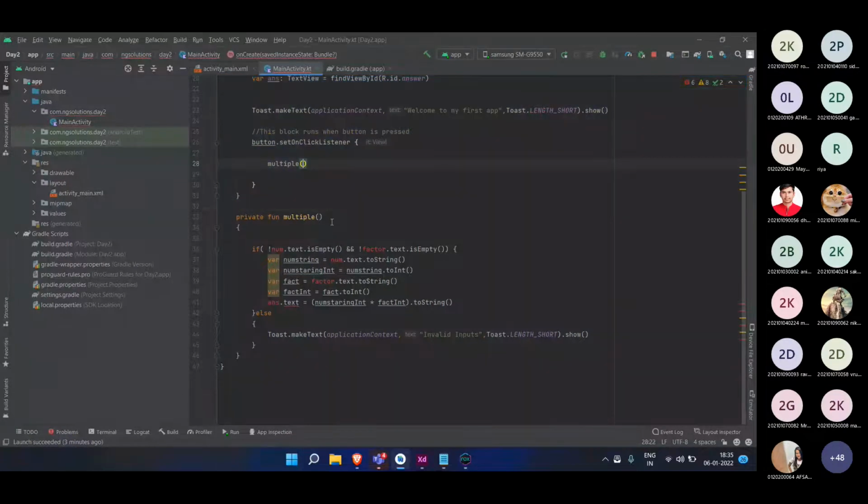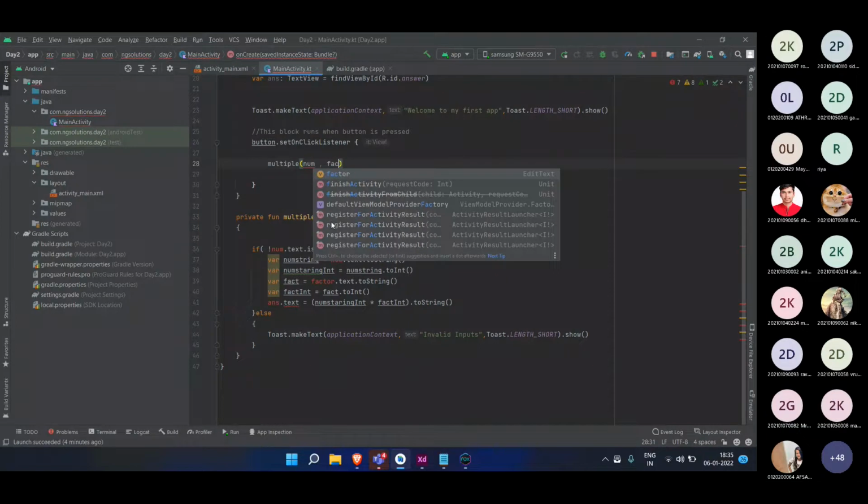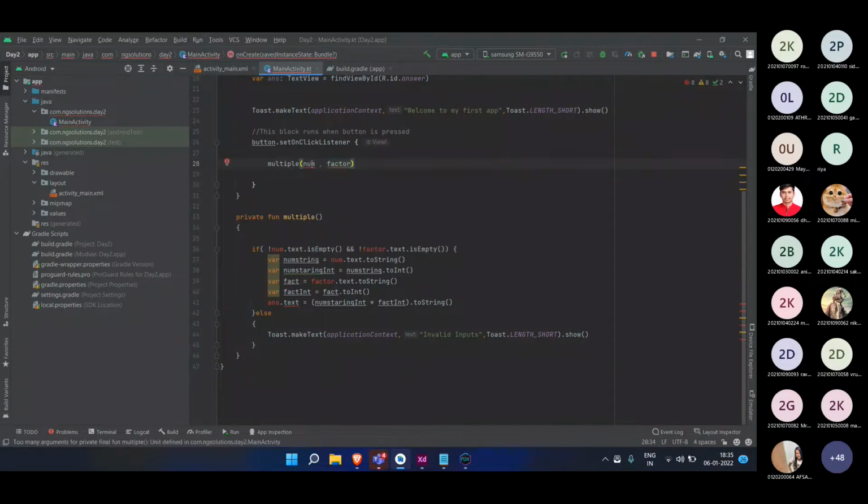There are ways where you can share your data between the functions. One of them is that we can just pass the values which are necessary, like num, factor, as well as answer. Here you can see I'm passing num, factor, and answer, which are required by this, and I can just take these values over here.